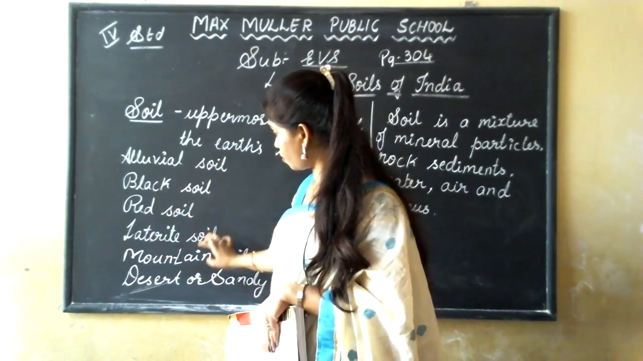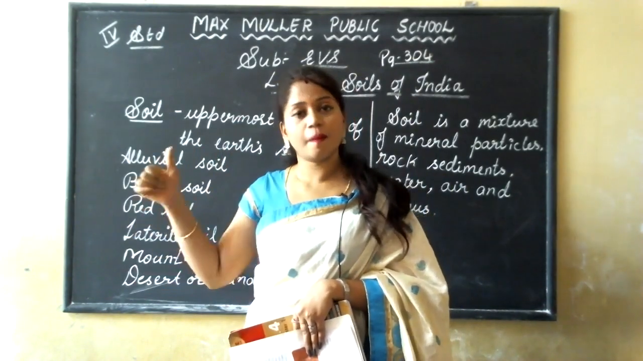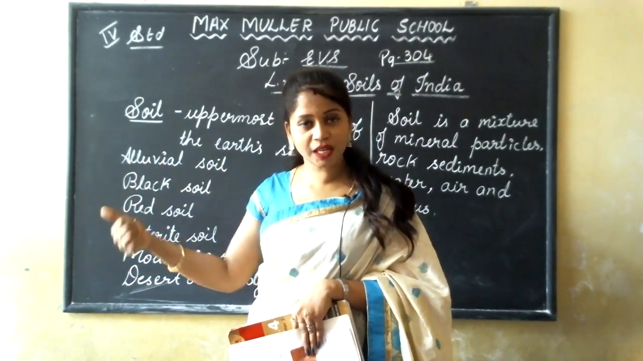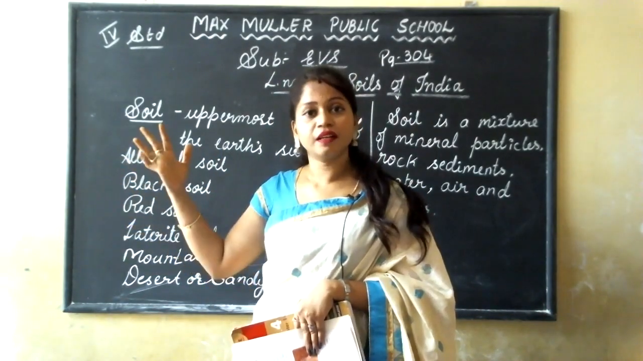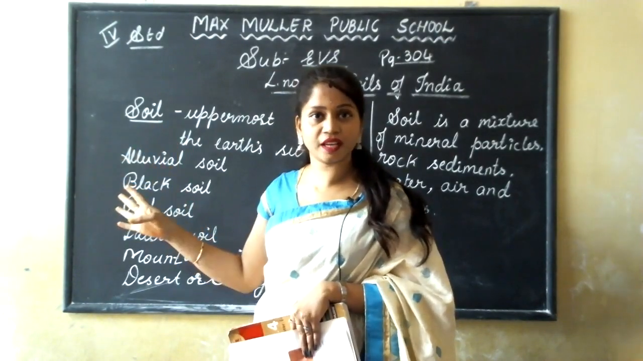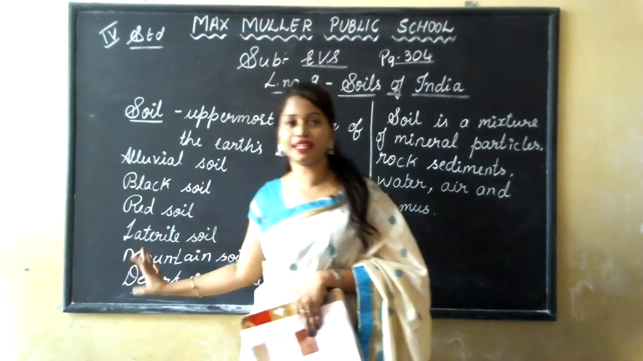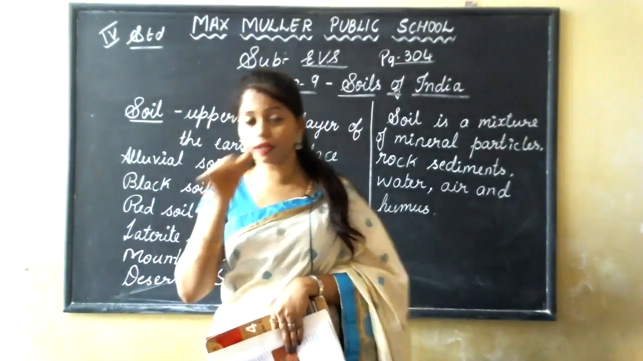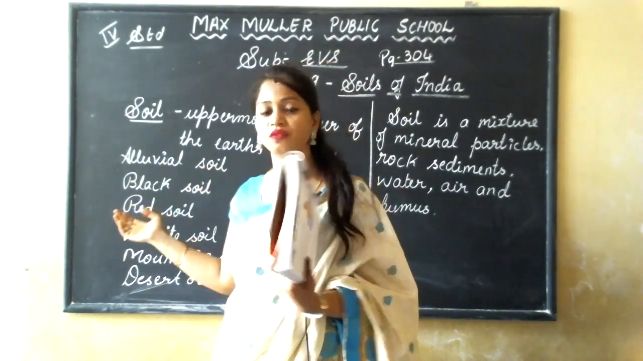1, 2, 3, 4, 5, 6. Yes. See, close your eyes and tell now. Alluvial soil, red soil, black soil, laterite soil, mountain soil and desert soil. These are the 6 types of soil which we can see in our India. Now one by one we are going to learn about alluvial soil.